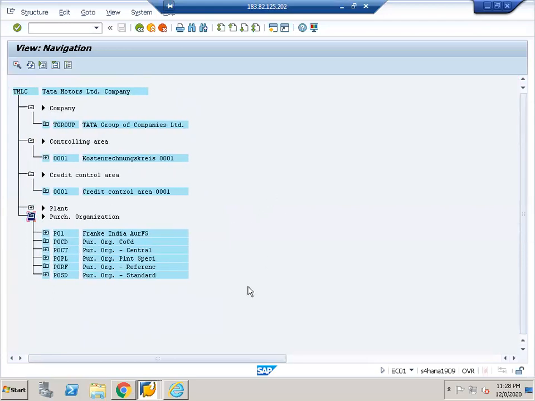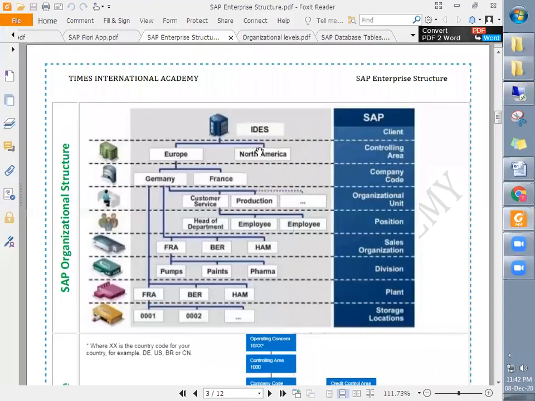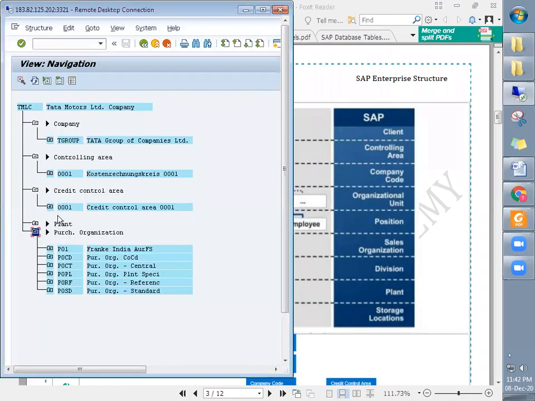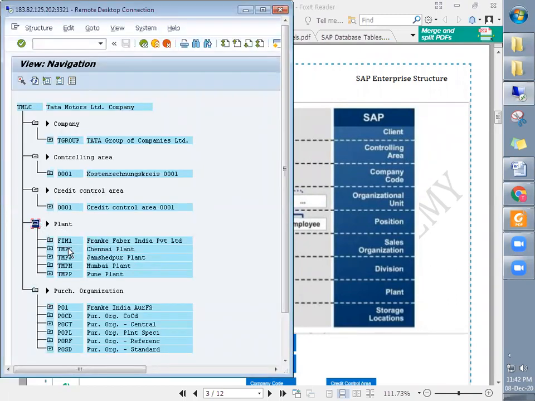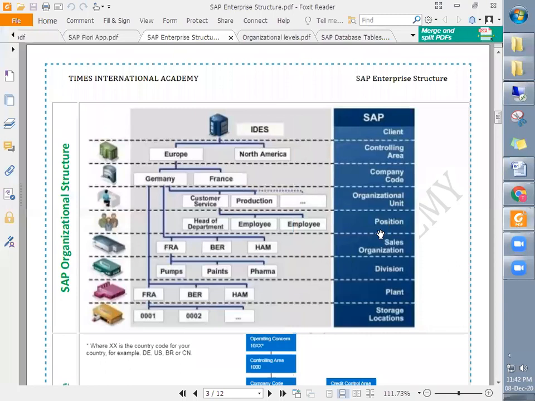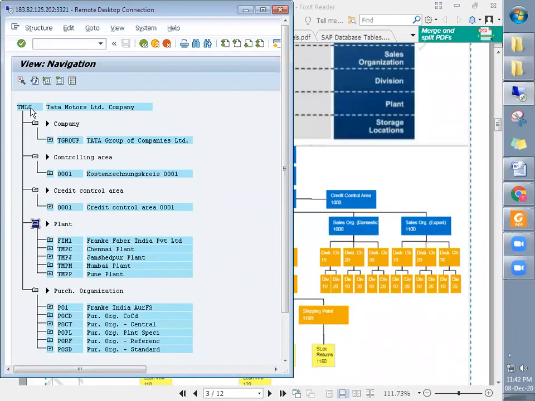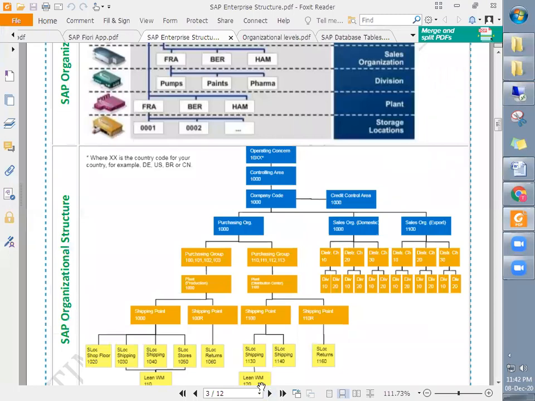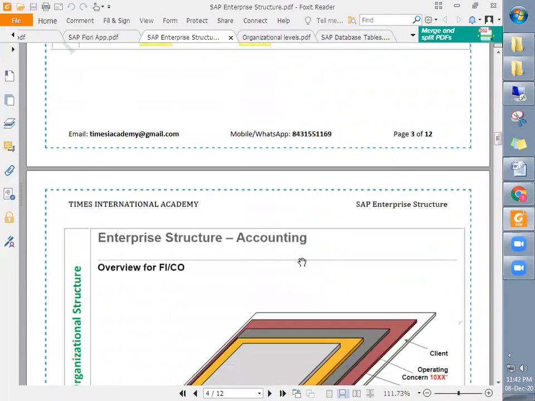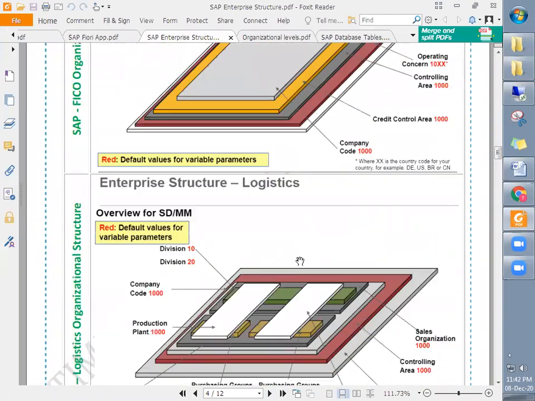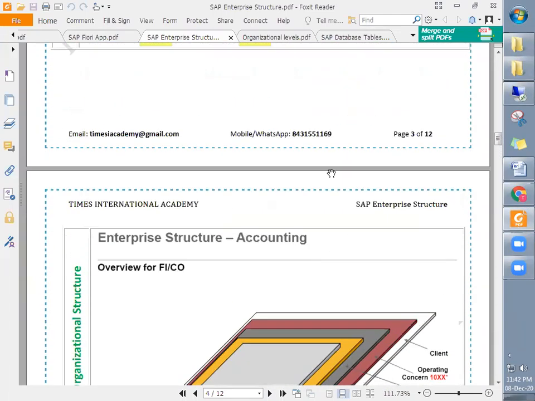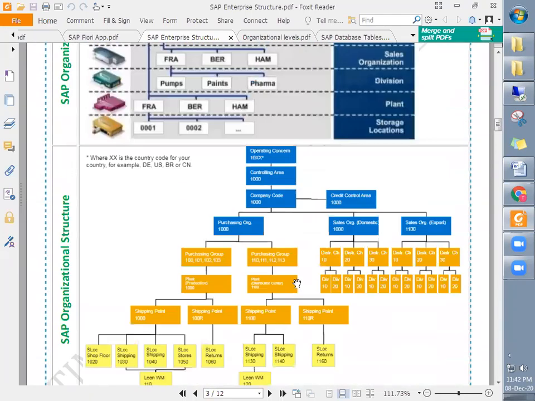So it is the same thing we were discussing here, you see the number of plants, right? Here we have created how many plants? 5 plants. So same thing. We will see in detail what is company code, what is company code plant in our tomorrow's session. We will be discussing in detail all these organizational units, right? So any question related to SAP enterprise structure, guys?